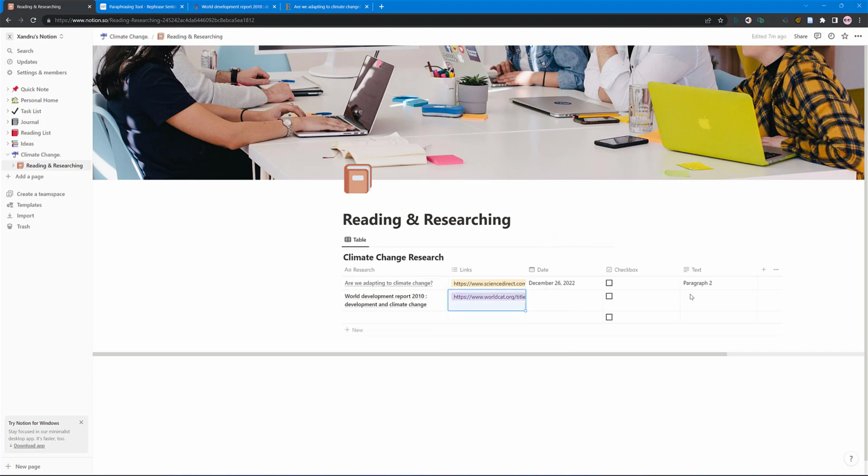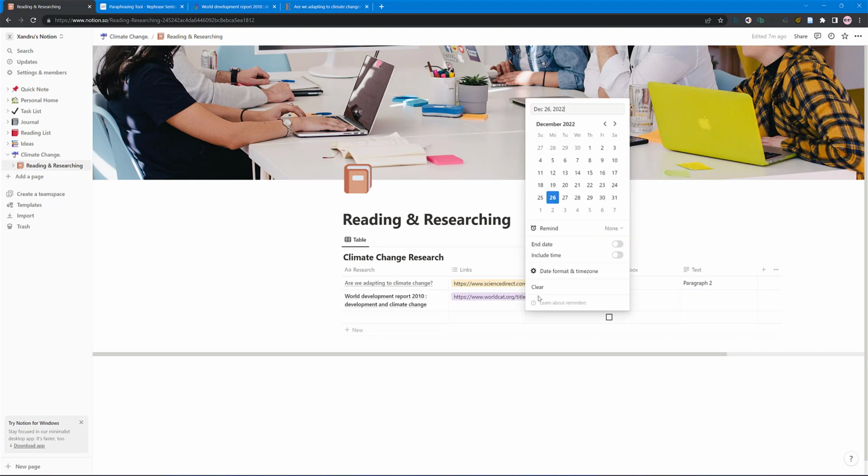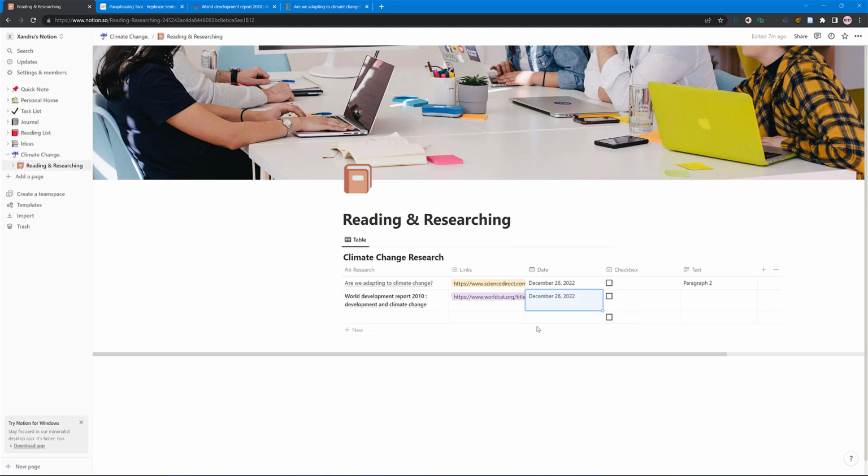And again, you can add a note here if you wish, or even add the reference in there if you want as well. And don't forget the date, because you need to tell them when you actually accessed it as well, don't you? So again, I'll leave that on the 26th, that's fine. And then as you're working through your reading and research, you can tick off what you've done, or what you haven't finished as well.